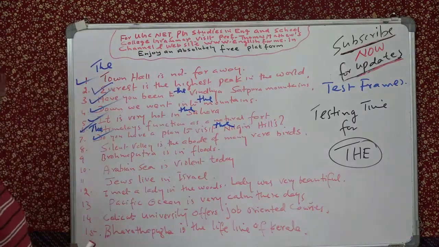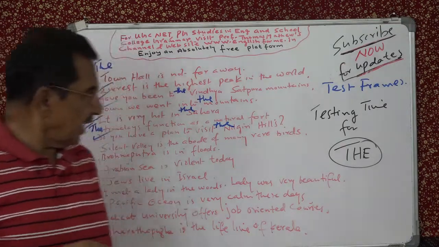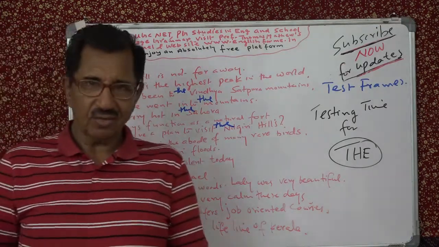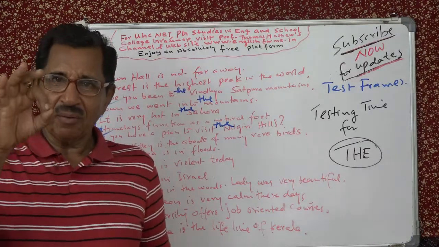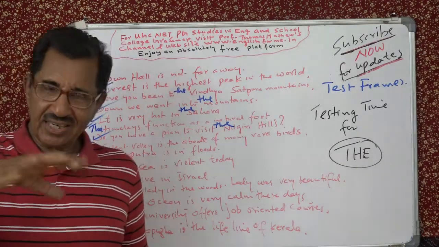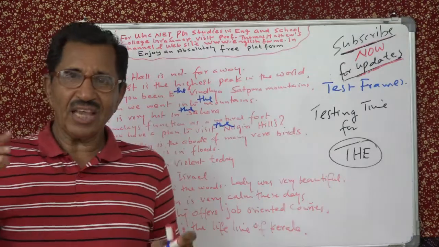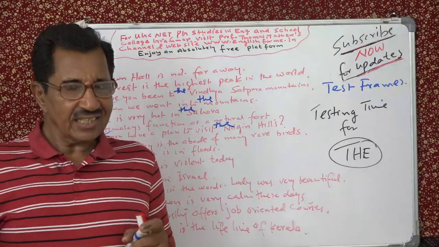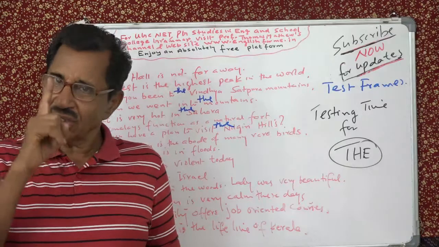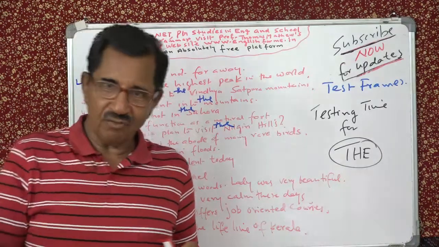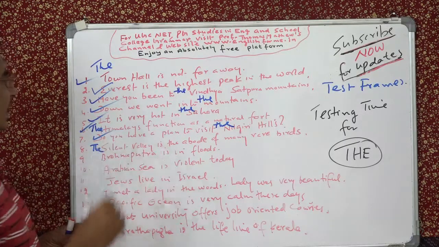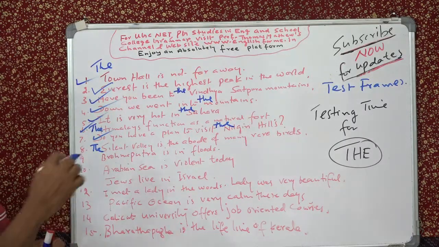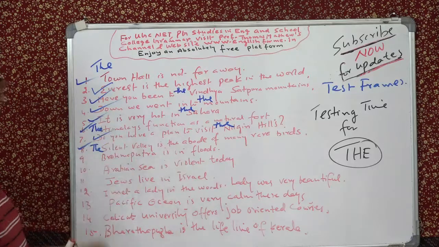8. Silent Valley is the abode of many rare birds. So valleys, geographical features like valleys, mountains, mountain ranges, ranges of hills, and then deserts, etc., you have to use the. So this is Silent Valley, therefore you should say the Silent Valley is the abode of many birds.